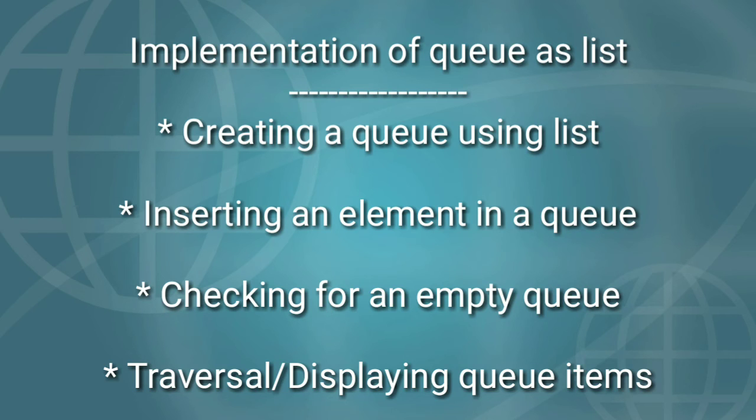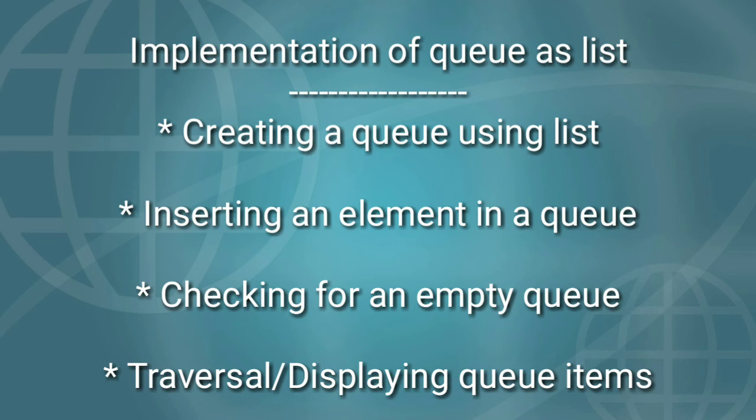If it is an empty queue, the value of front and rear will be 0. So first you should create a queue using list. Then next is inserting an element in a queue. After creating a queue, you can insert an element to a queue.